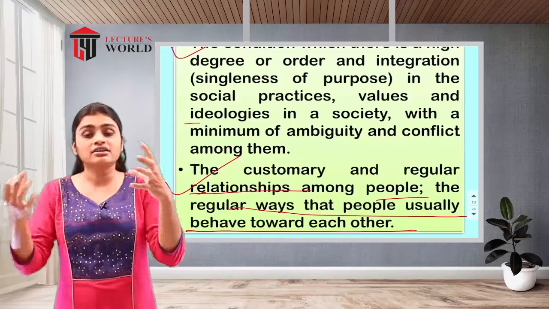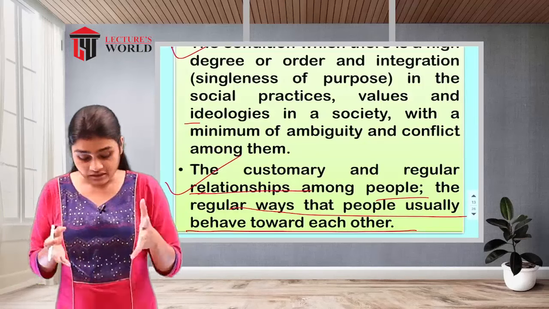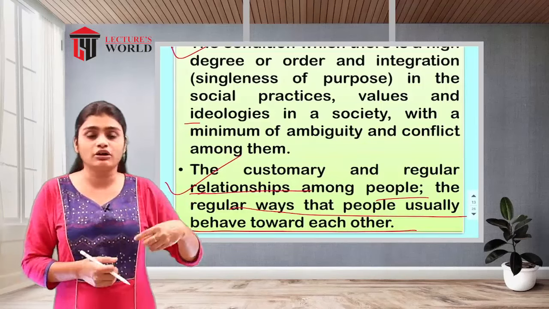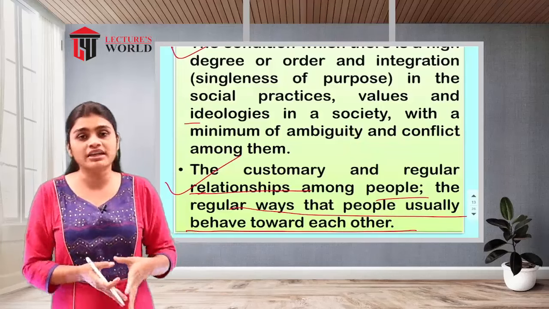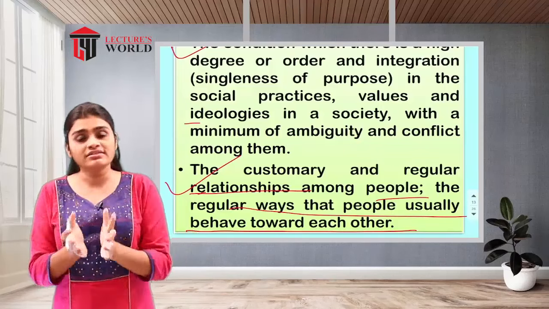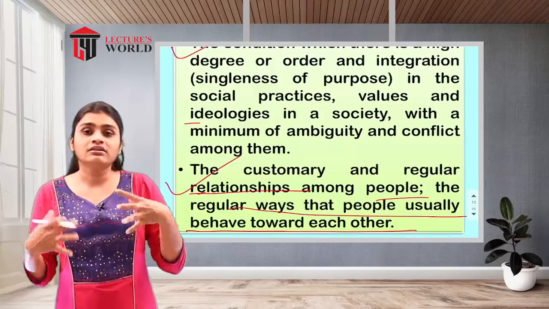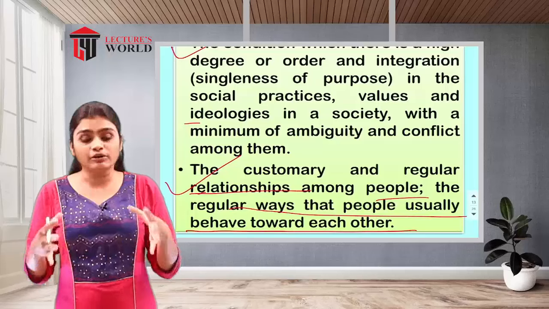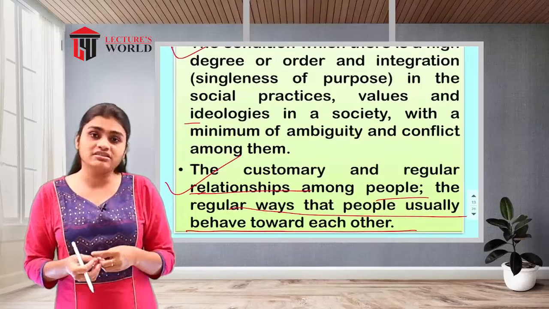The constant communication also will be there, the regular relationships will be there. It doesn't mean that for a while they will talk and then again for a long period there will be a break, but the constant relationship will be there, the way of behaving with them will be similar. So that type of similarity or regularity we can say.